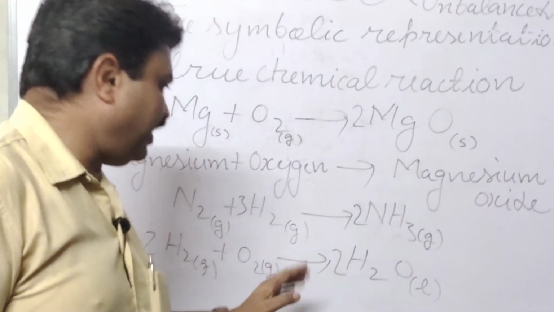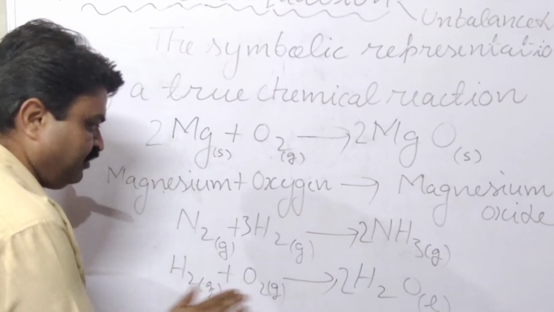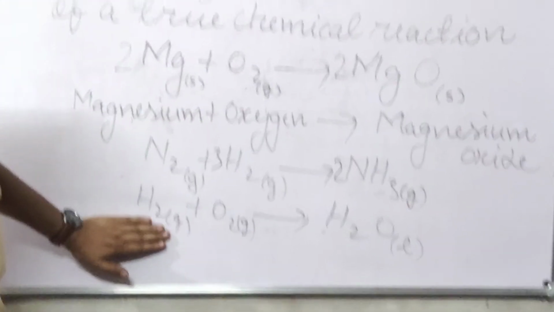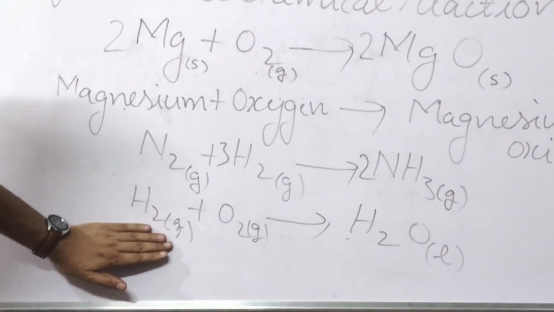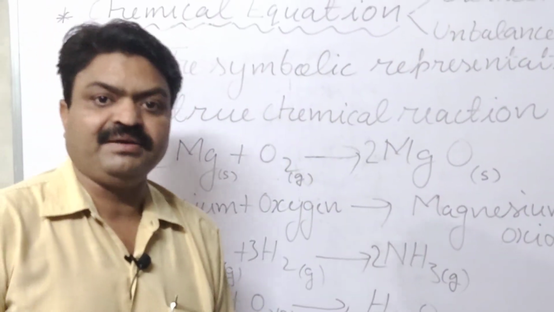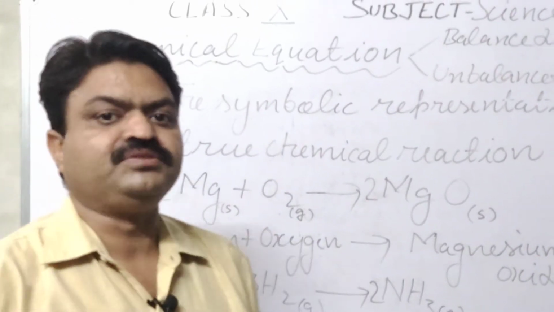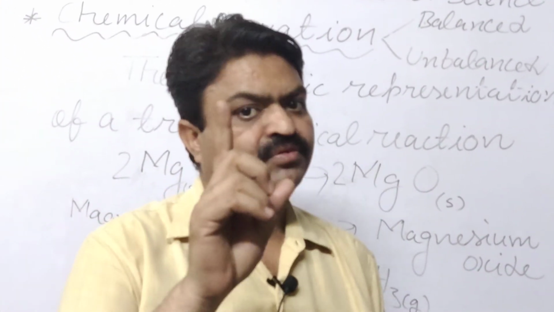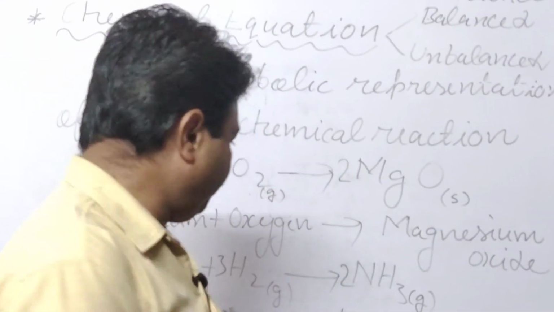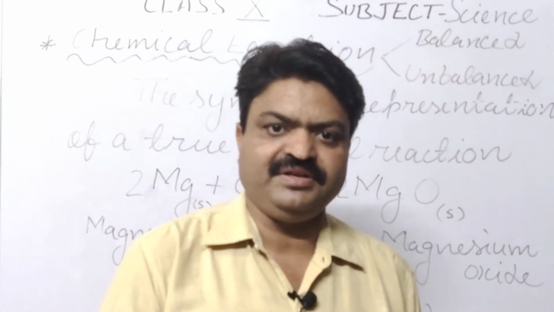Like if I don't write the 2 here and only write this, then this reaction is an example of an unbalanced equation. But we should balance the chemical equation, students, to follow one law, and that law is known as the law of conservation of mass. This type of question may come in your exam: why should we balance the chemical equation?